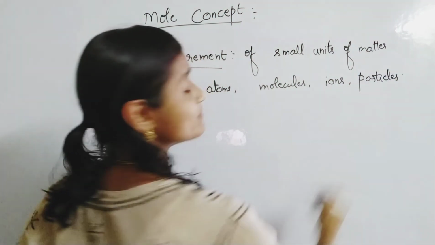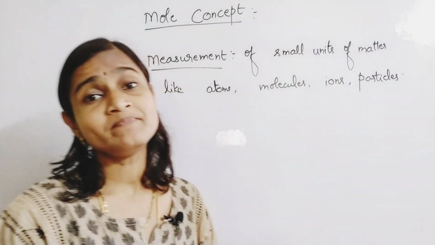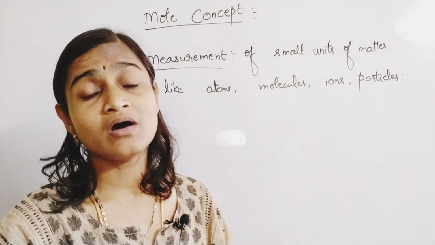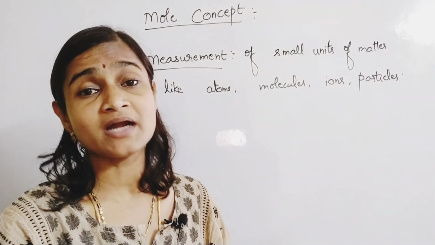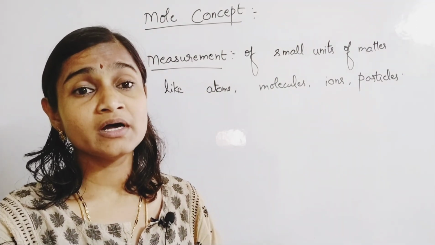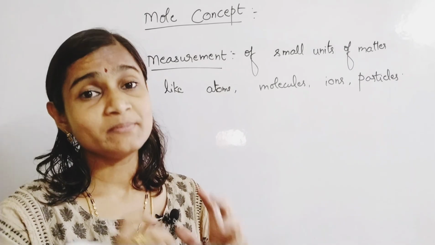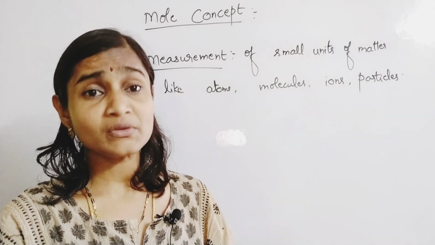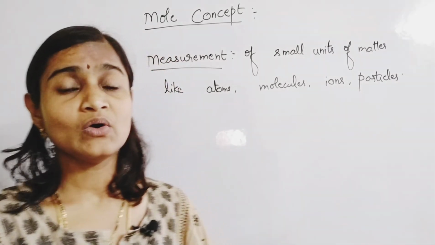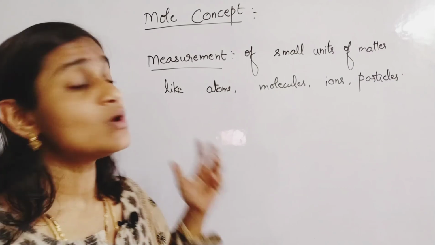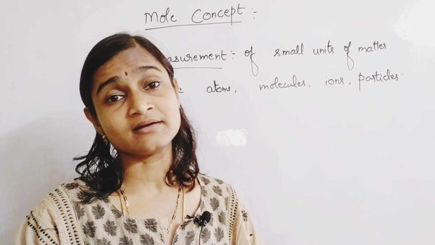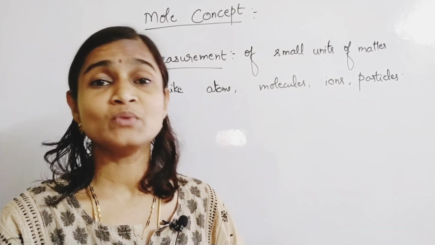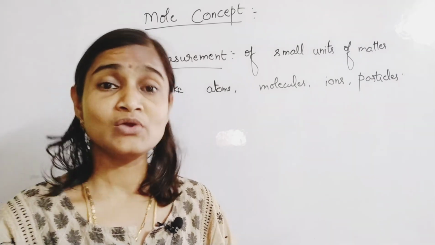Smallest particles of matter may be atoms or molecules or ions or any kind of smallest particles that we come across in matter. For the measurement of their masses and the volumes exhibited by such tiniest particles of matter, we use a kind of measurement, and that measurement in chemistry we call the mole concept.